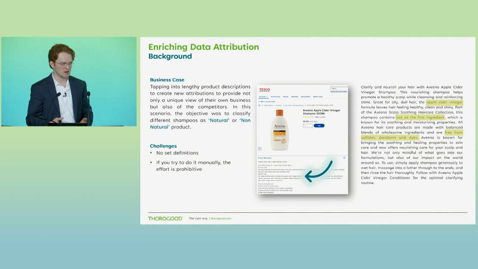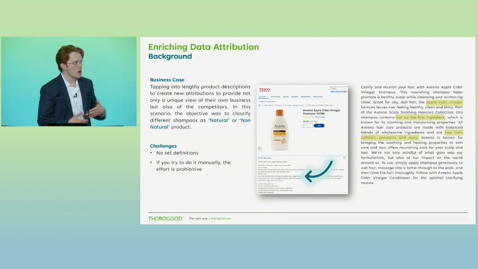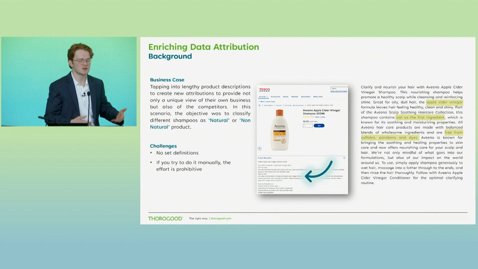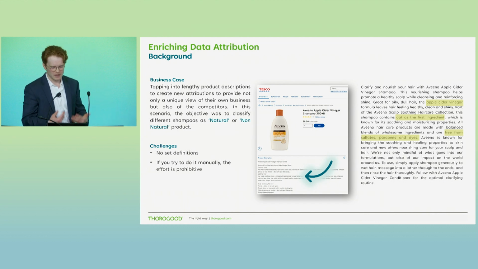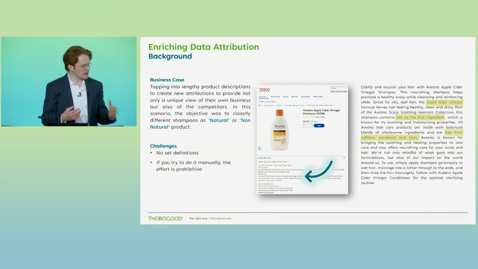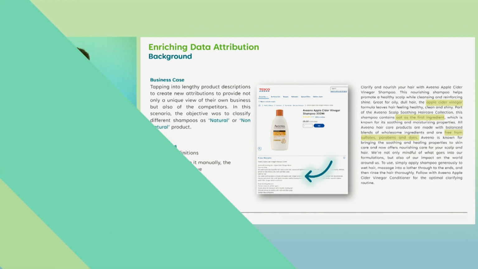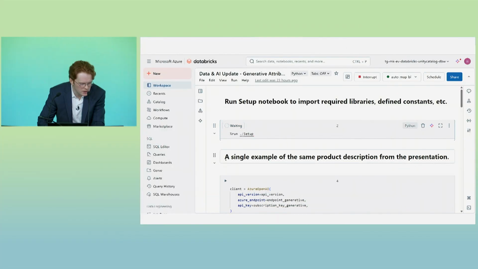So an example would be unstructured documents like PDFs. Perhaps there's some consumer survey information that we may want to layer in and map our products to. Just another example of how we can use AI in ways in which we couldn't before. So what I'm going to do next is head back into Databricks and show how quickly enhancing this attribution can actually be done. Similarly, I'll run the setup notebook here.